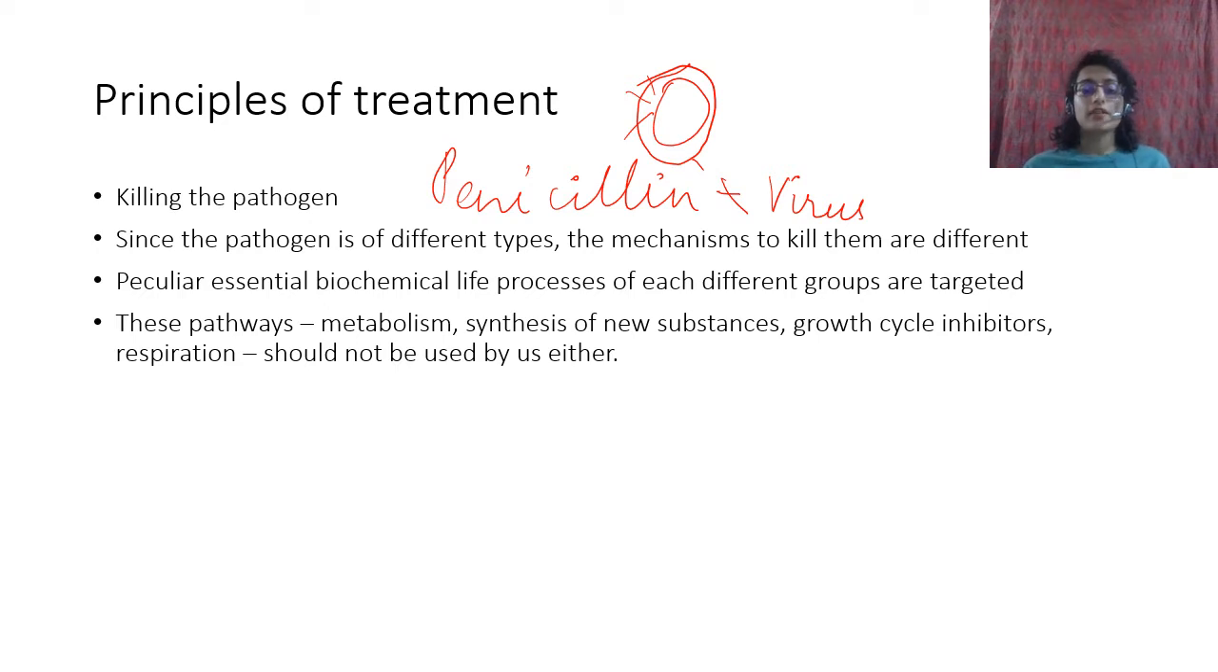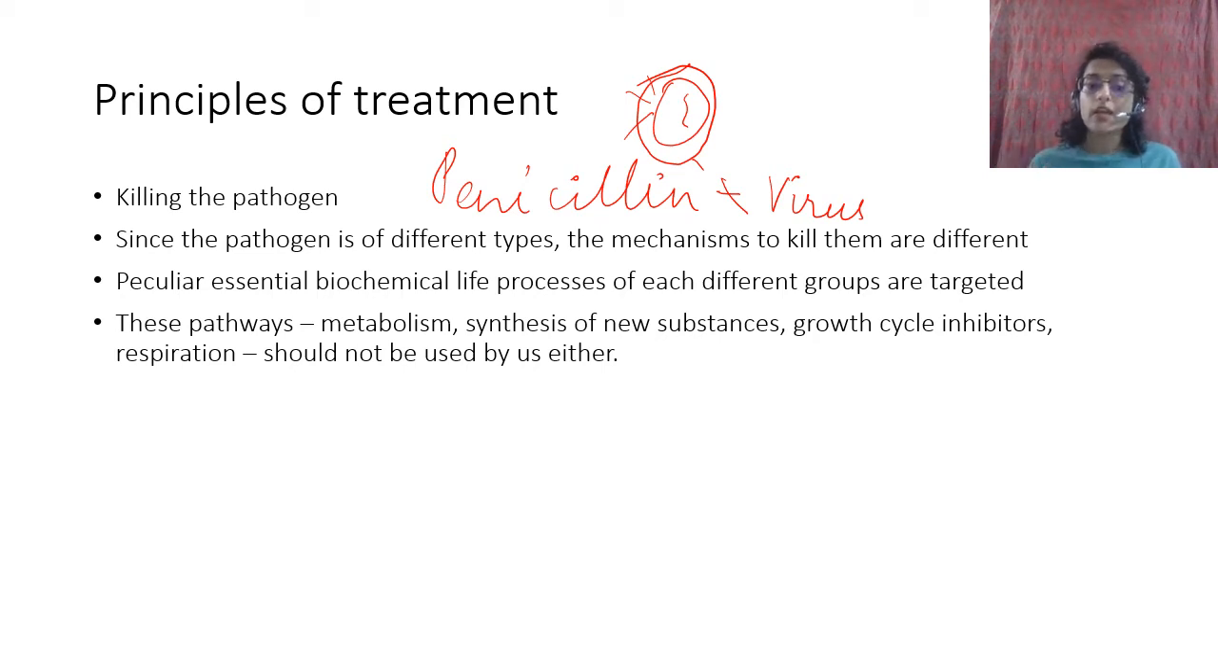So these pathways could be metabolism, synthesis of new substances, growth cycle inhibitors, respiration, and should not be used by us either. Okay, so these pathways should not be common between the bacteria and us. It should not be that there is some process inside the bacterium which it is doing and our body is also doing exactly the same.